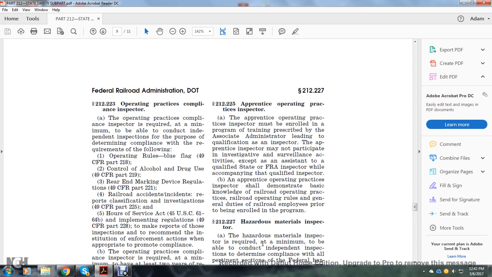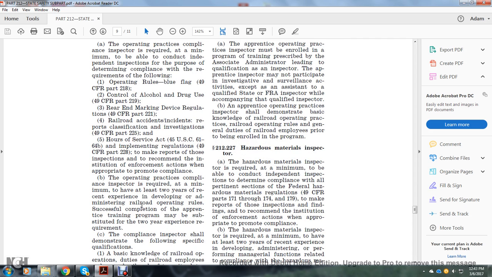Section 212.223 Operating Practice Compliance Inspector. The Operating Practice Compliance Inspector is required at a minimum to be able to conduct independent inspections for the purpose of determining compliance with the requirements of the following. 1. Operating Rules Blue Flag, Title 49 CFR Part 218; Control of Alcohol and Drug Use, Title 49 CFR Part 219; Rear End Marking Devices Regulation, Title 49 Part 221; Railroad Accident Investigation Reports Classification, Title 49 CFR Part 225; Hours of Service Act of Title 45, U.S. Code 61-64b, implementing Regulation Title 49 CFR Part 228; to make reports of those inspections and recommend the institution of enforcement action when appropriate to promote compliance.